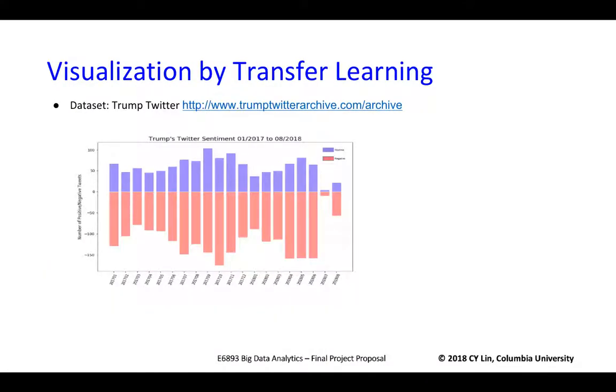We then apply the algorithm to the whole Trump Twitter dataset, around 3,000 tweets minus the previous 200 labeled data. This plot shows the number of his positive and negative tweets from January 2017 to August 2018. Here we show it on a monthly basis. Blue is positive and red is negative. So you can tell that Trump has more negative tweets overall.